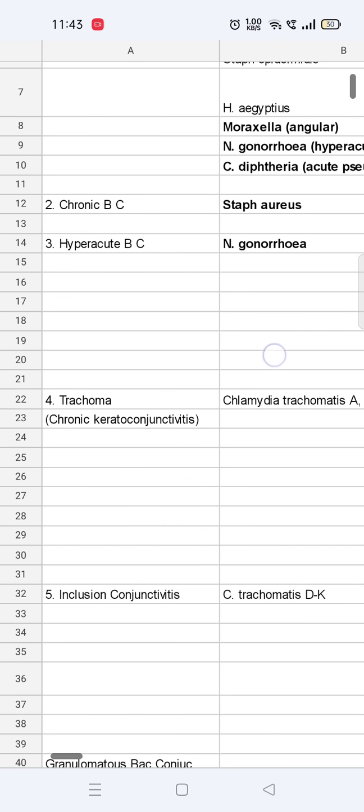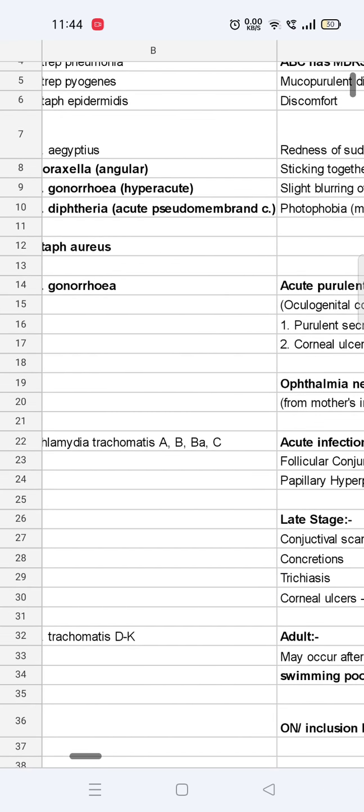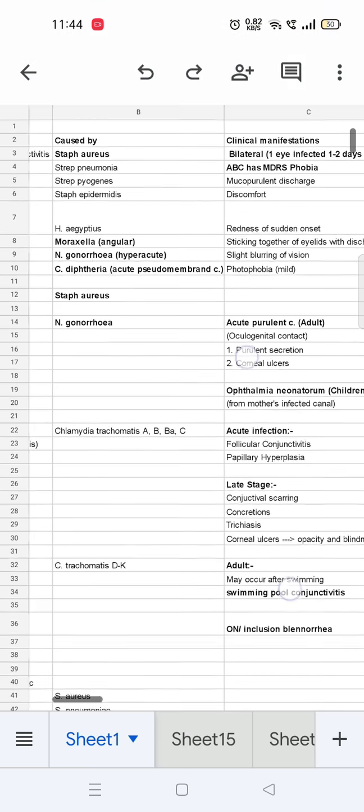After that, we have trachoma. Trachoma is also known as chronic keratoconjunctivitis. It is spread by Chlamydia trachomatis, which is of four types: A, B, Ba, and C. It can cause acute infection and some late stage clinical manifestations. In acute infection, we see follicular conjunctivitis and papillary hyperplasia. In late stage, we see conjunctival scarring, concretions, trichiasis, and corneal ulcer, which can lead to opacity and blindness.